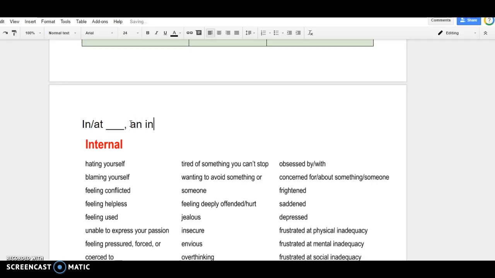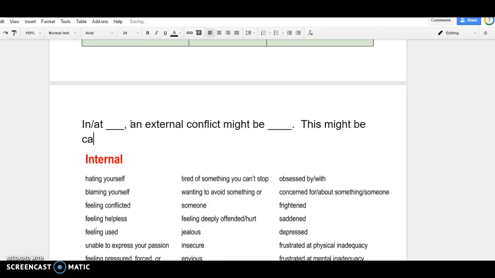And external conflict might be, and then you're going to name one of the conflicts. This might be caused by the internal conflict, and then you're going to name the internal conflict.